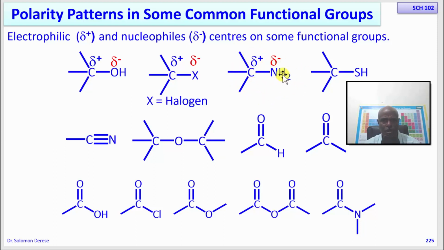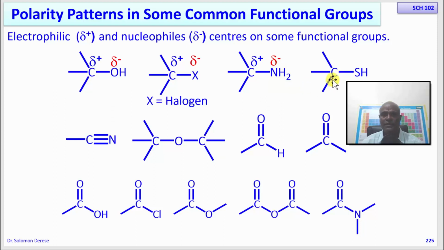Amines generally are very strong nucleophiles. The reason they are strong nucleophiles is that on the nitrogen of amines we have a partially negative charge. This partially negative charge is very high because this bond is very polarized. Most of the electrons of this bond are on the nitrogen, so the δ minus is very high. That's why it can easily attack as a nucleophile and react with something that is electrophilic.